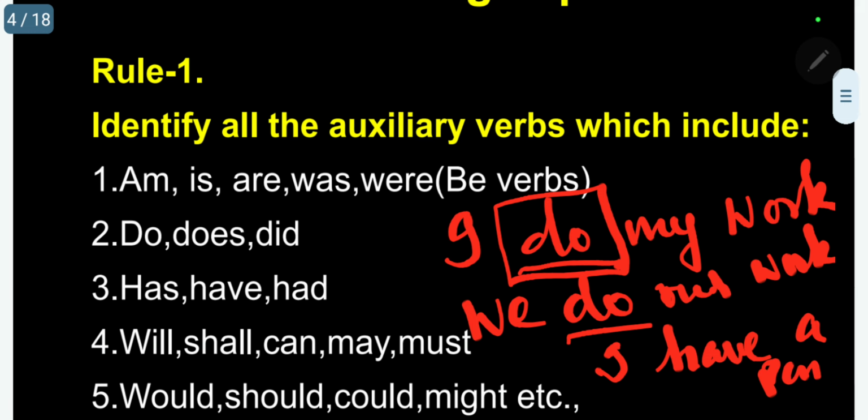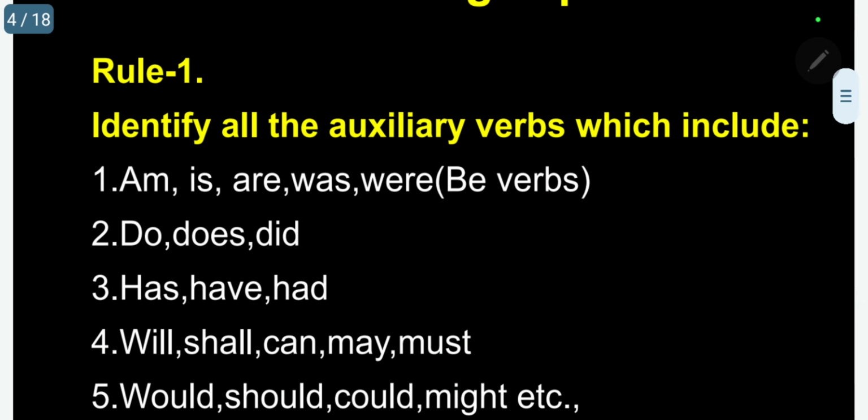So, out of the primary first three, only am can be used for "I," whereas when I use the second type and third type, I will use only the plural verb. Please follow. I do, I have. But when you go for past tense, no problem. You can use directly: I was, I did, I had, like that. This is the most important information.